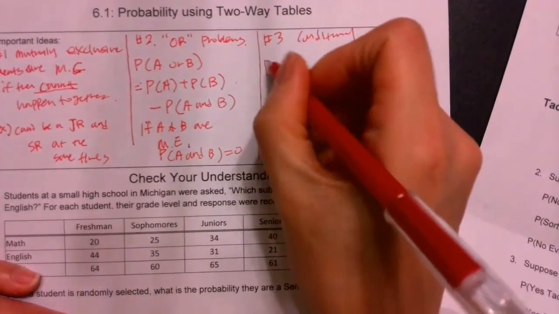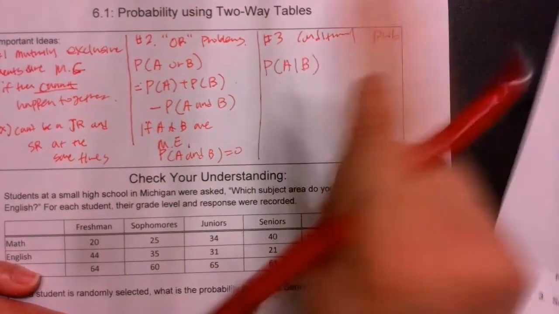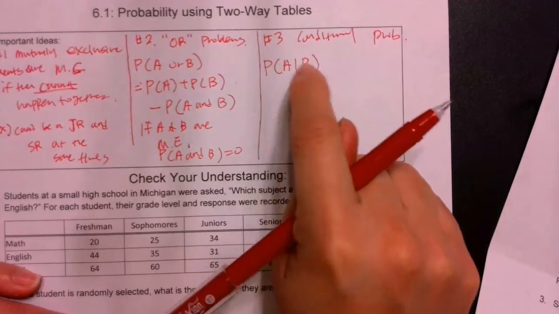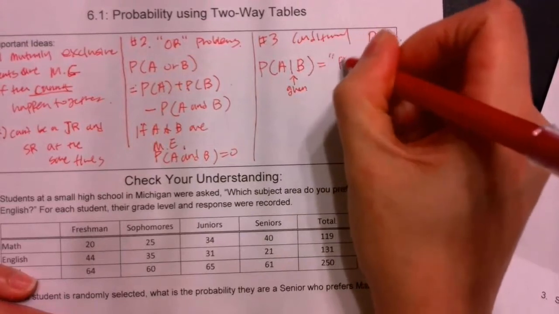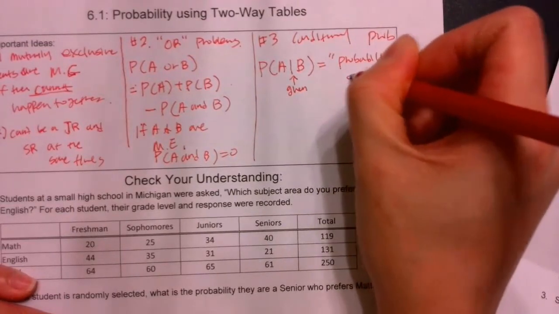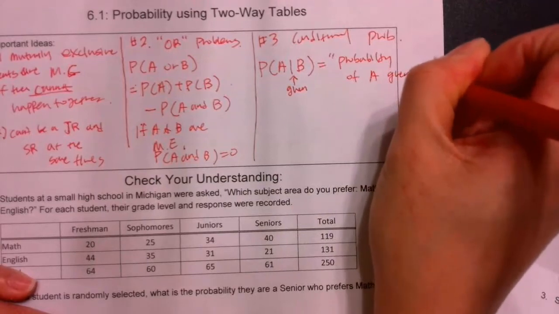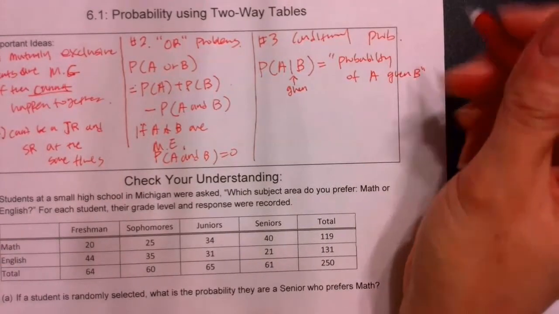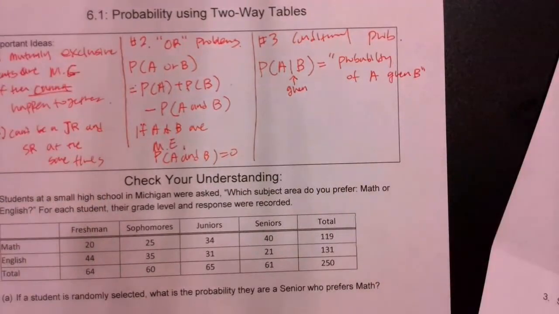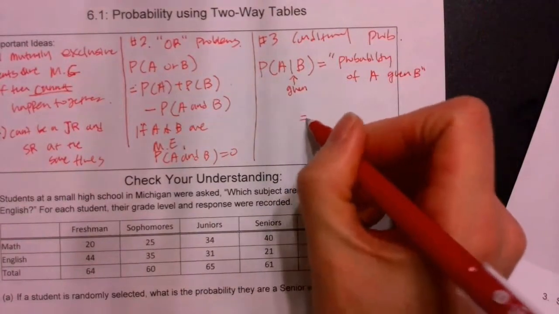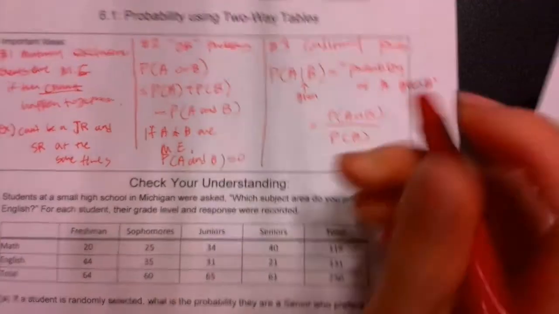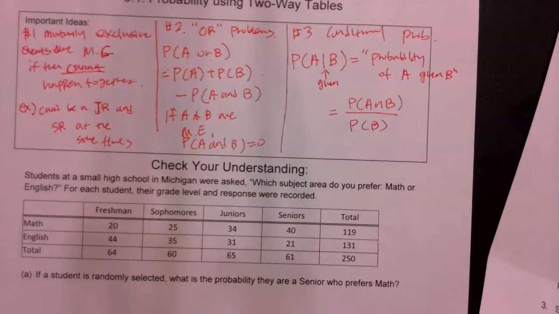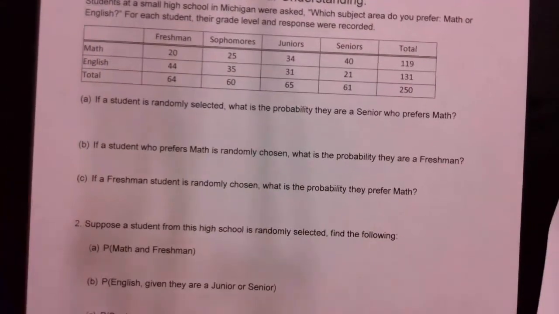probability is written like this. Bar in the middle. So probability of A given B. You can read that bar as given. Well, let's write it down. Probability of A given B. So instead of my denominator being every possible outcome, your denominator is going to be just probability of B happening. So actually this will be probability of A given B, which I don't think your notes have written down. I'm not sure why we're not doing it. But oh well.